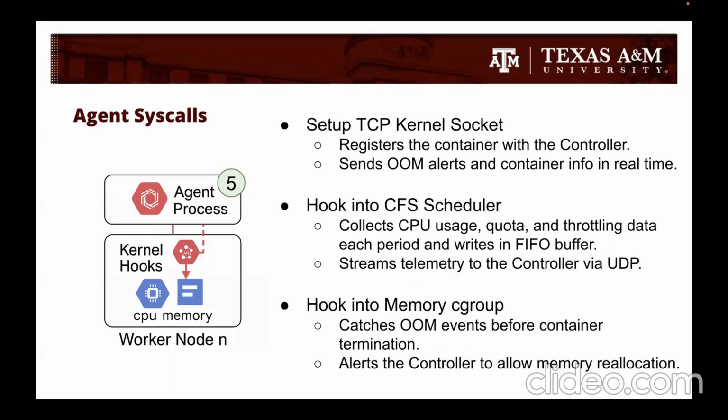Second, it hooks into the completely fair scheduler, which is Linux's CPU scheduling mechanism. This allows ESCRA to collect detailed CPU data for every scheduling period, namely usage, quota, throttling events, and unused time, and writes them into a FIFO buffer. This data is then sent to the controller. And third, it hooks into the container's memory cgroup. If the container is about to exceed its memory limit, this hook catches the OOM event even before it results in termination and sends it over the TCP socket. Now the data is sent to the controller.